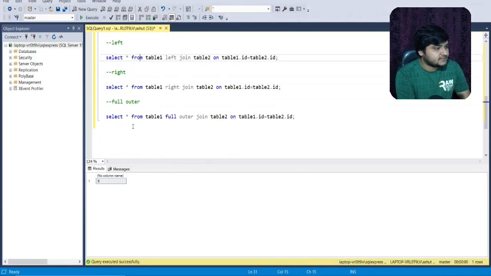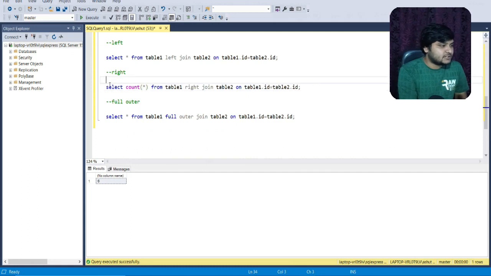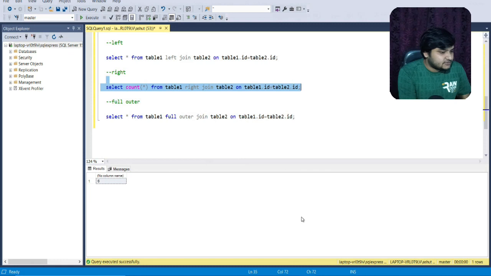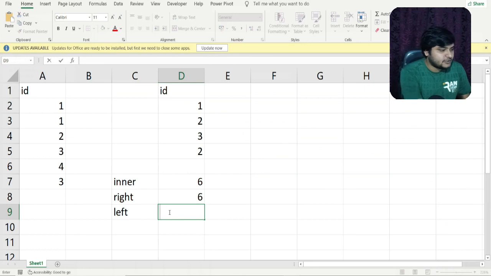Let us verify this. So into the right join, I'll do again a count star to count the number of rows, and I'll execute this particular statement here. So friends, you can see I'm getting 6, so this is also correct. So this number of rows are being produced into the output. Let us do it for the left join.